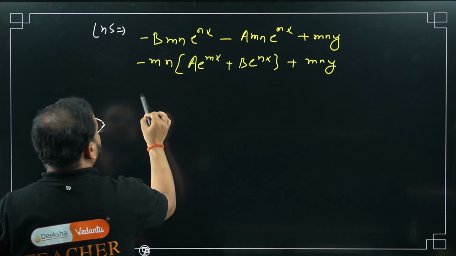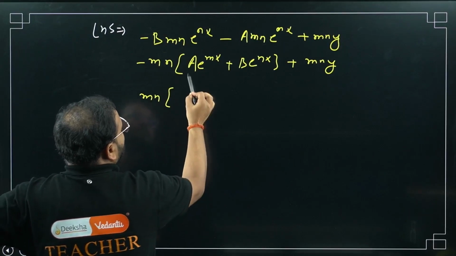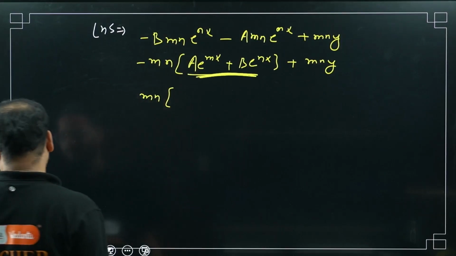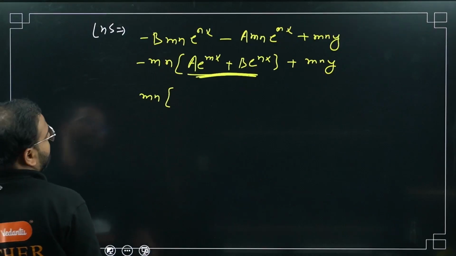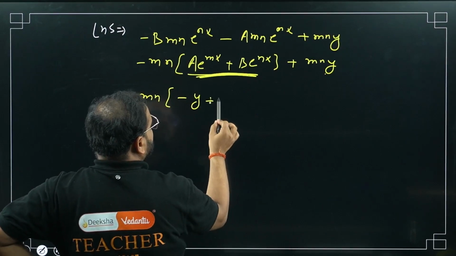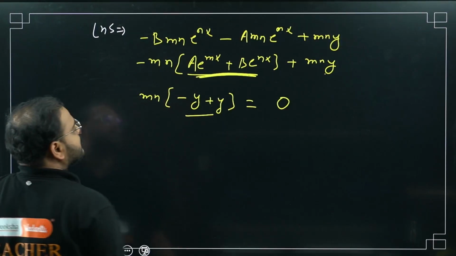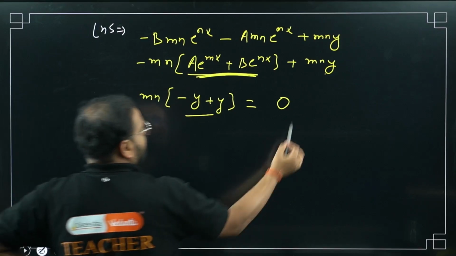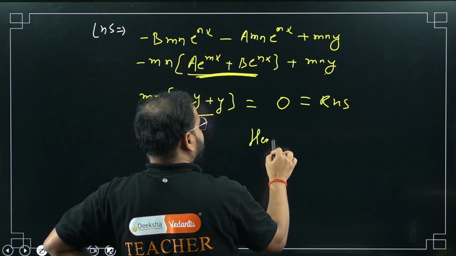Now take mn common. What am I getting here? Please check. This will be a e mx plus b e nx, so simply minus y. What is this? Plus y. What's the answer, sir? Simply 0. What is that equal to? RHS. Hence proved.